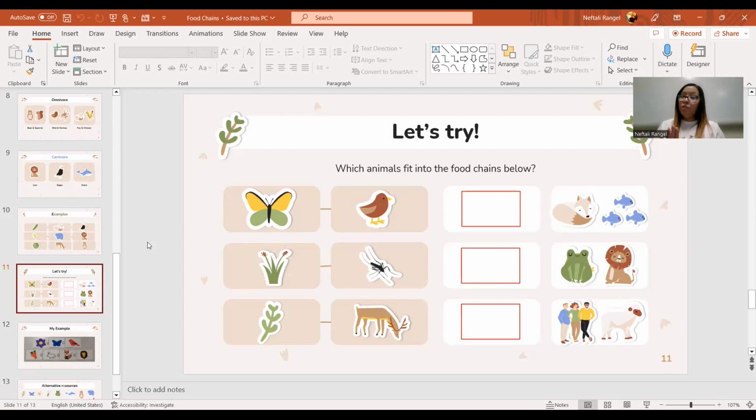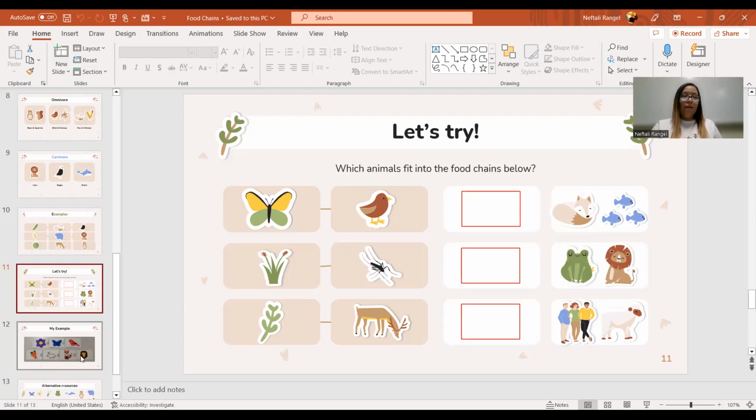For example, what not to do. We don't want to say that a whale is going to eat an elephant. A whale's not on land. How are they going to eat an elephant? An elephant is nowhere near the ocean. So we have to think about what we can actually draw that it can go together. After you have drawn it, you're going to put it in a line and show me with arrows what way the arrows go. And then you raise your hand so I can come to your desk and I can check it and I can be like, yes, good job. And then we glue it onto our journal.